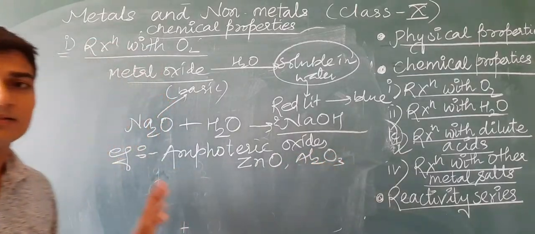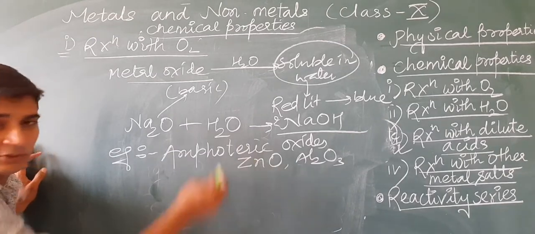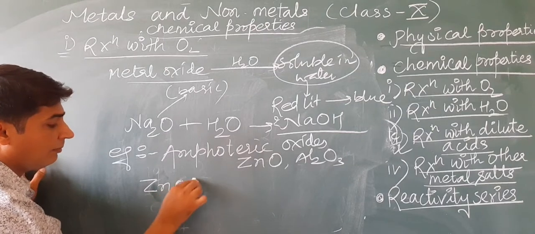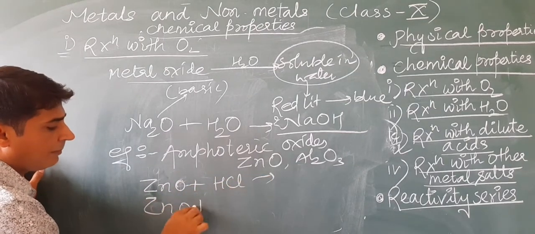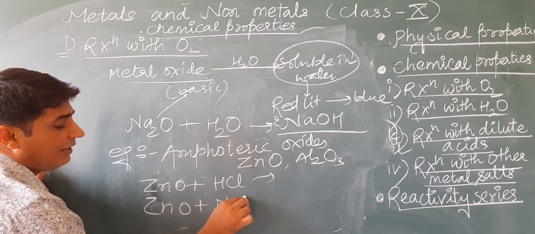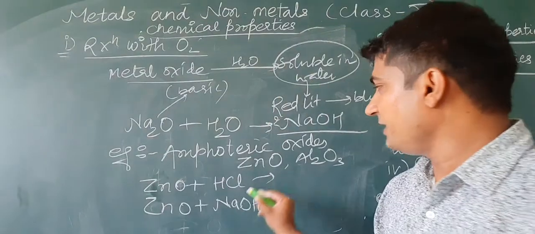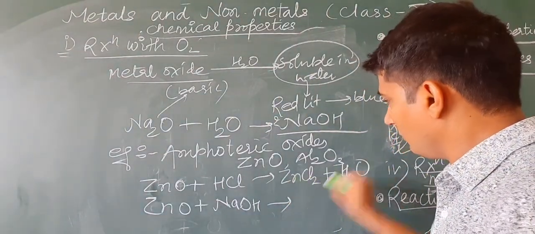Here I am writing the reaction of one, either zinc oxide or aluminium oxide. So I am writing for zinc oxide, ZnO plus HCl, ZnO plus NaOH. When ZnO reacts with HCl, it forms ZnCl2 plus H2O.